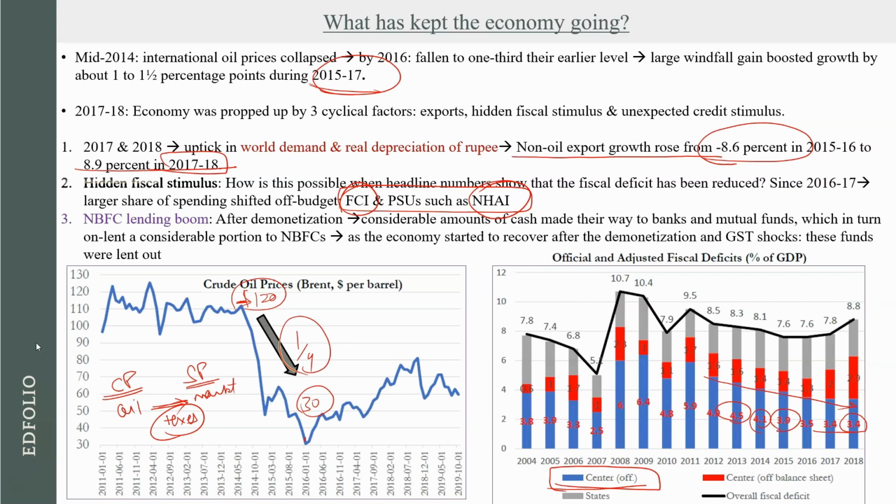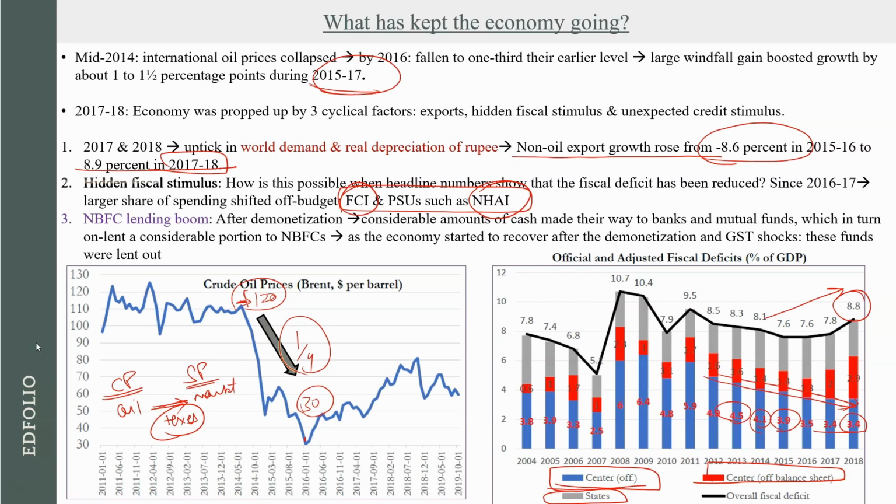National Highway Authority of India. तो ऐसे PSUs को बोल रहे थे कि बोरो कर लो basically on behalf of government of India rather than the government of India borrowing. But if you add all those, if you add off balance sheet liabilities and the state's own deficits as well, you can see that the overall deficit of the government of India was increasing. So while on the face value government का fiscal deficit कम हो रहा है, but if you see this, you can see that overall government of India's deficit was increasing. So government of India spend ज़्यादा कर रहा था, इसलिए आपकी growth ज़्यादा हो रही है.